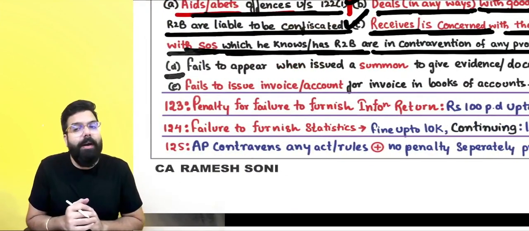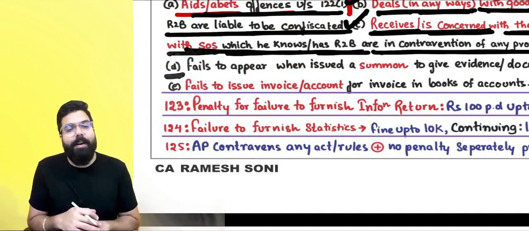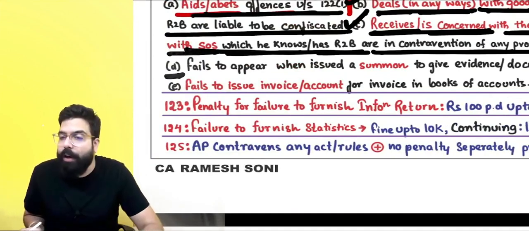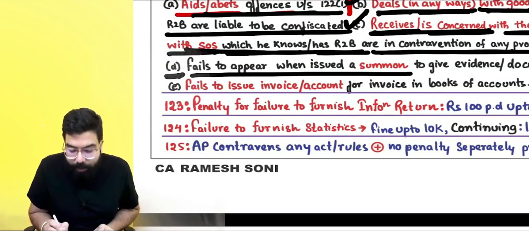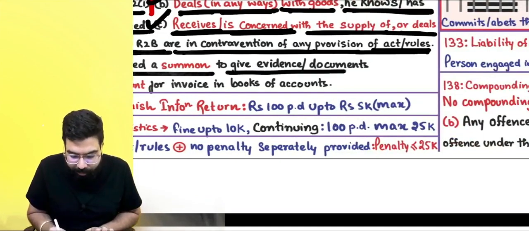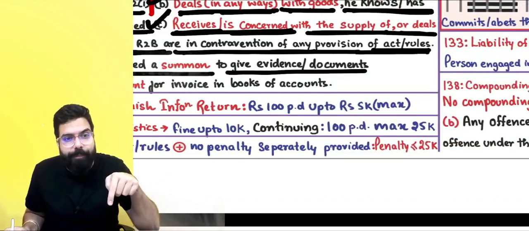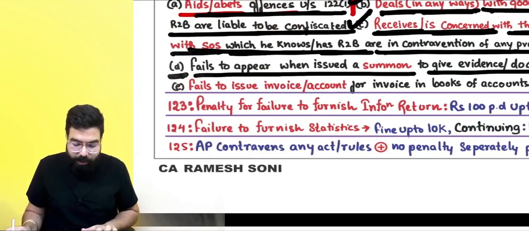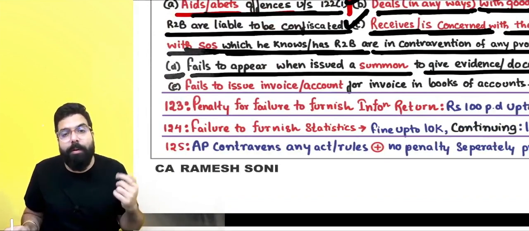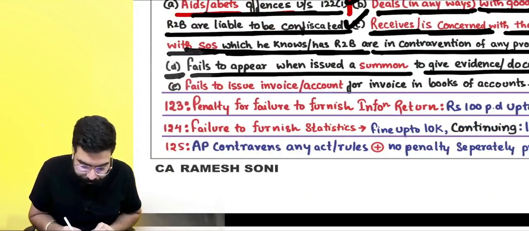Do you guys remember inspection, search and seizure? We saw that an officer can call for a summon. Yes, the officer called you. You failed to appear when issued a summon to give evidence. He told you, Ramesh, come. You did not go. You will be liable for a penalty which is up to 25,000. Any person who does not go for a summon, penalty up to 25,000.